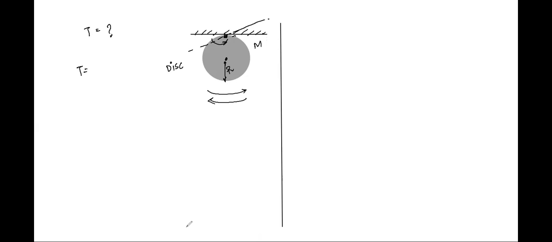Sir, it's 2 pi root of I upon mgd. Very good. So we have T is equal to 2 pi under root of I by mgd. Excellent. Now tell me, do you know the moment of inertia about the center of mass, about this axis for a disk? It is given by mr square by 2.